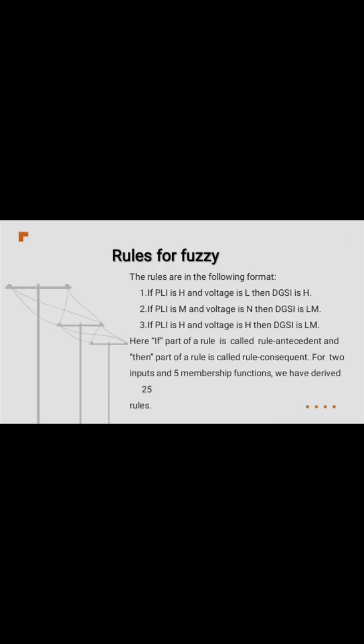Rules for fuzzy. The rules are in the following format. If the power loss index is high and voltage is low, then DGSI is high. If power loss index is medium and voltage is normal, then DGSI is low medium. If power loss index is high and voltage is high, then DGSI is low medium. Here the if part of a rule is called rule antecedent and the then part of the rule is called rule consequent. For 2 inputs and 5 membership functions, we have derived 25 rules.